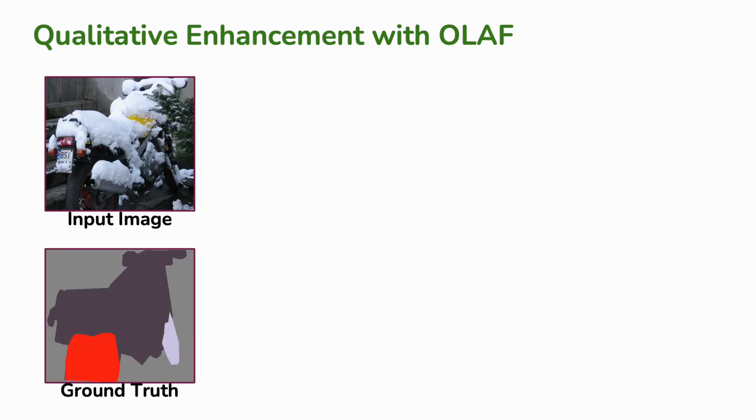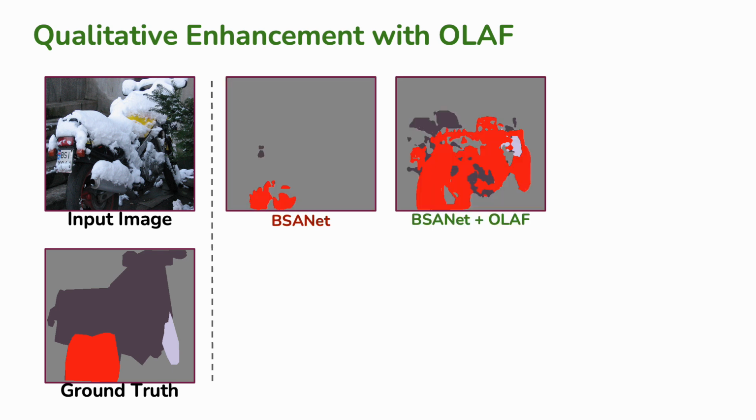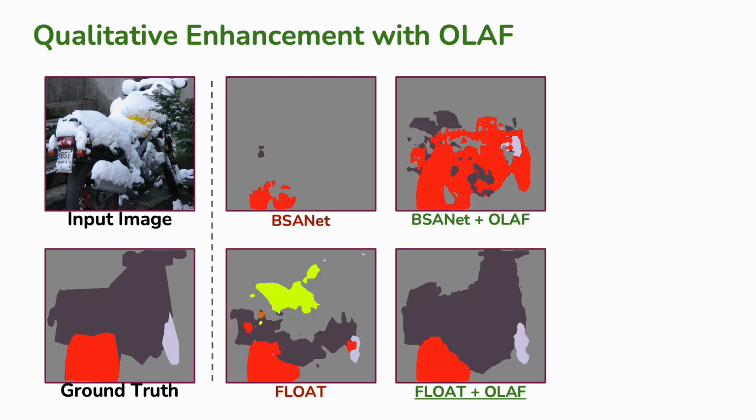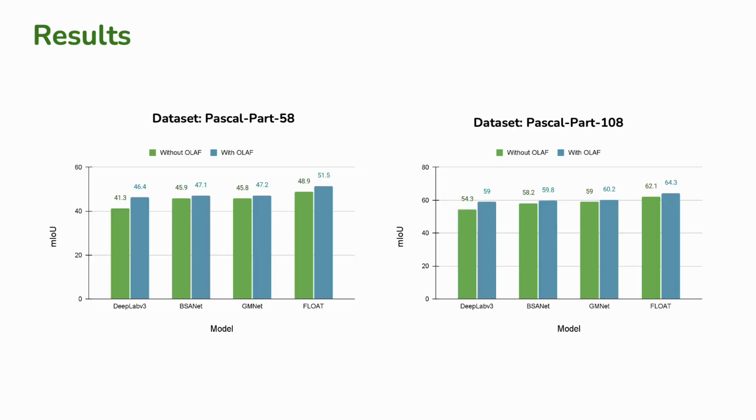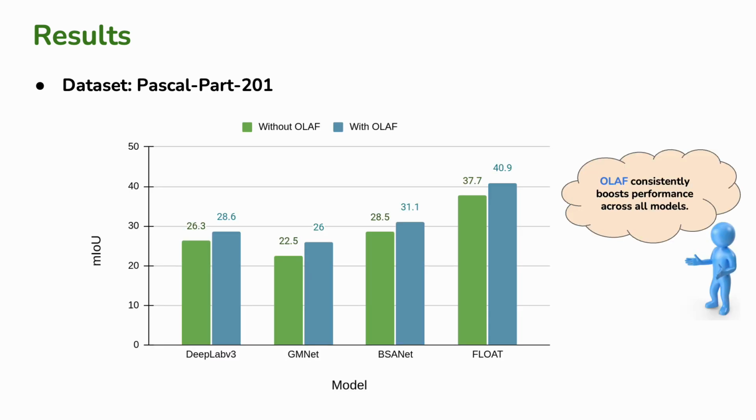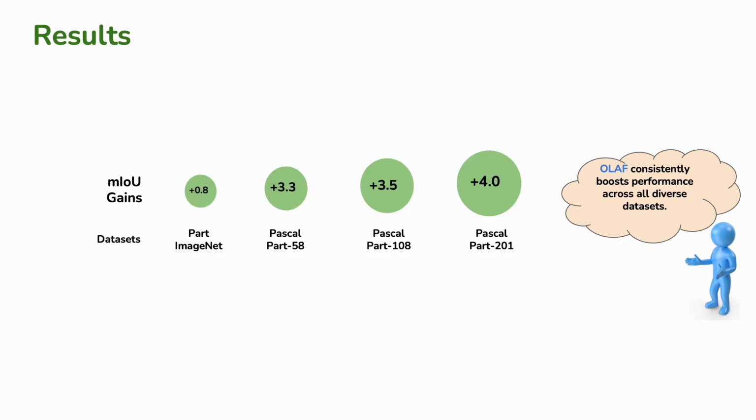Another interesting finding is that OLAF aids in segmenting occluded parts, and this improvement is consistent across all the diverse models to which it is applied. OLAF consistently enhances segmentation performance across a wide range of challenging datasets and architectures. The gains from OLAF are even more pronounced on the most challenging versions of part segmentation datasets. The mIoU gains from OLAF are consistent across various datasets and architectures.